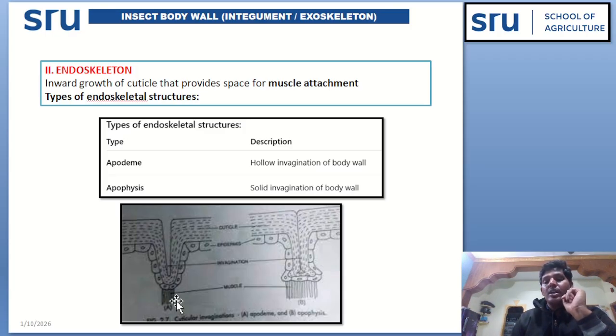Types of endoskeletal structures. So endoskeletal structures are of two types, epidermis and epiphysis. So this is the epidermis. Hollow invagination of the body wall is the epidermis. Solid invagination of the body wall is the epiphysis.